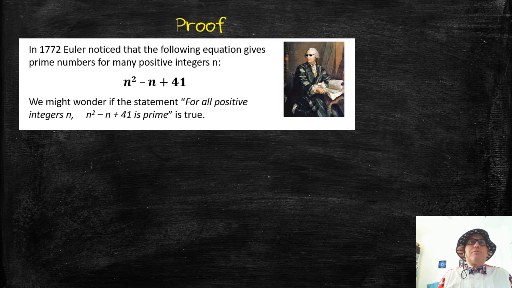9 minus 3 is 6, plus 41 is 47. That's prime. What about 4? That's prime. What about 5? How long do we need to keep going? Right? How do we know this is true for all numbers? Right? Can we try all numbers? It would take us forever. So how can we prove something like this? Or how can we prove that it's not true?